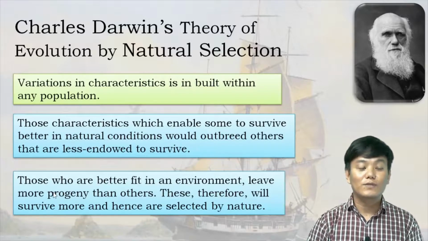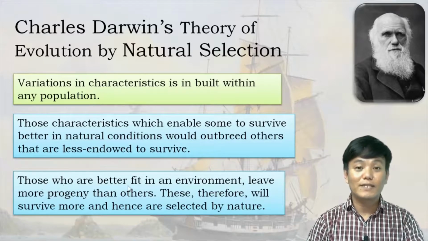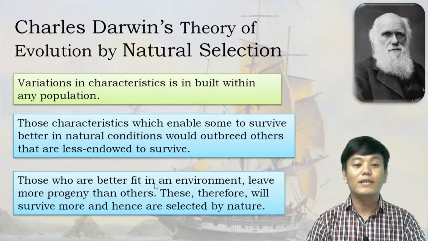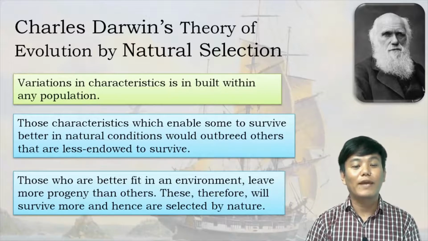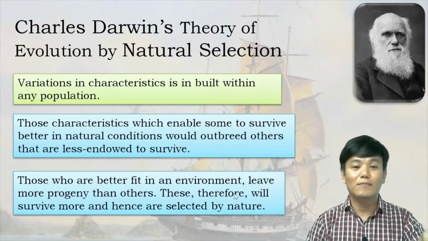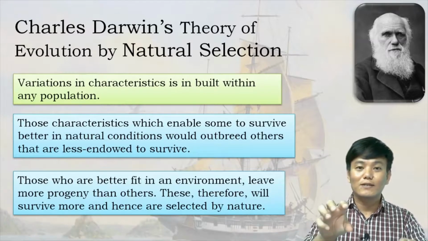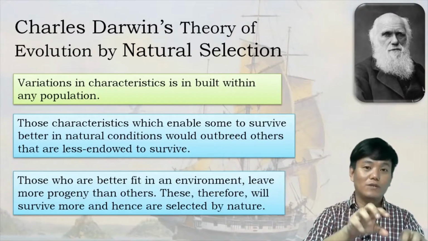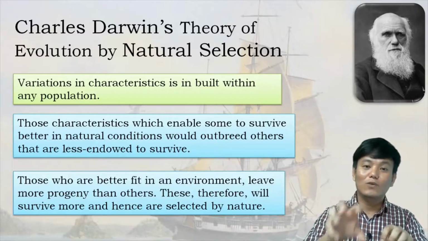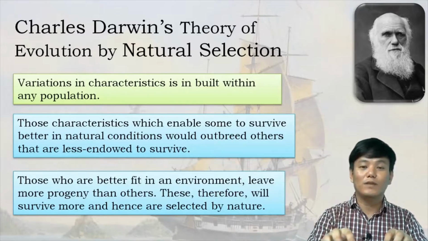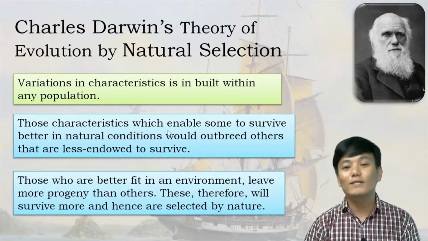In other words, those who are better fit in an environment leave more progeny than others, and these therefore will survive more and hence are selected by nature. It seems as if nature is selecting them, right? Since their characteristics are suitable to survive in natural conditions, it seems as if nature is in turn selecting the ones who are better suited in the environment, right? So this is called natural selection.